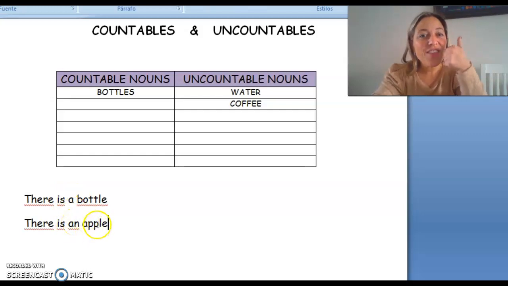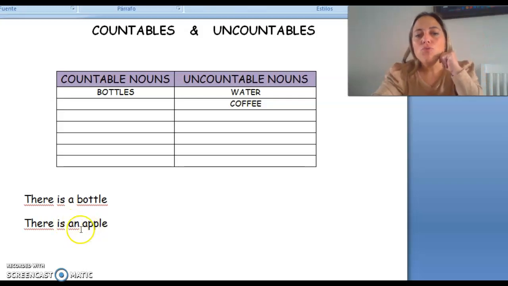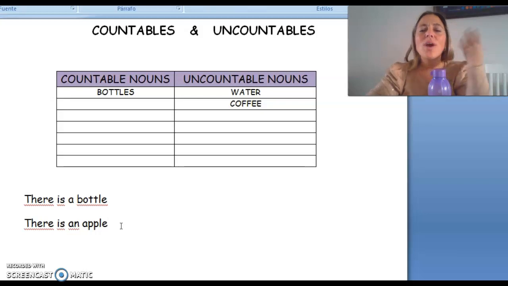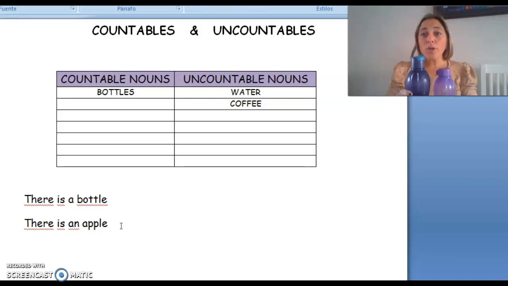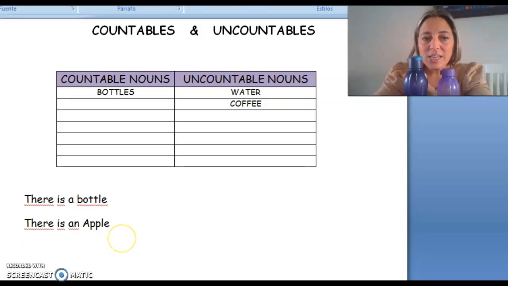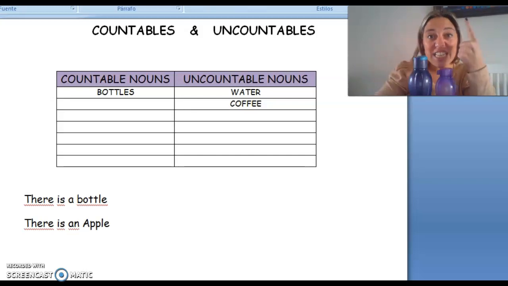Do you remember when we use a and when we use an? Good. When the following word begins with a vowel like apple, vowels A, E, I, O, U, you write an. So you can say there is a bottle. Yes? There is an apple. Only one. Yes? So you have singular and you have plural. You can say two bottles. When there is only one, there is.